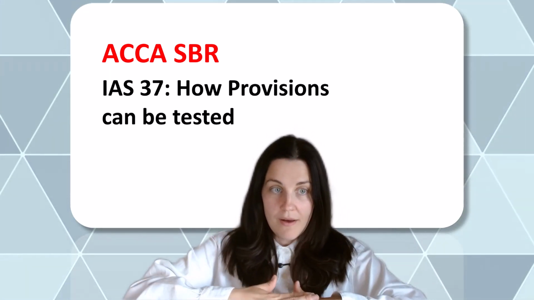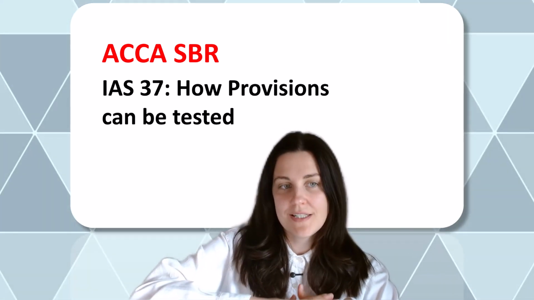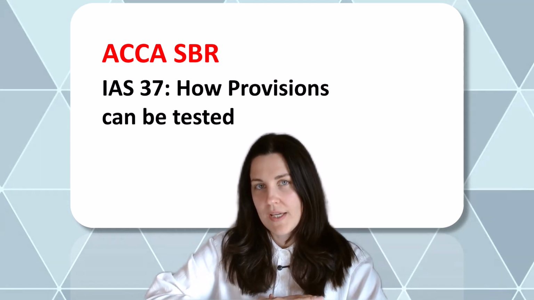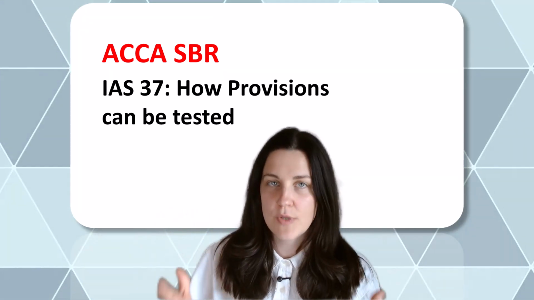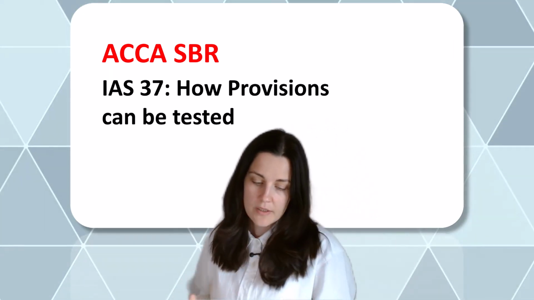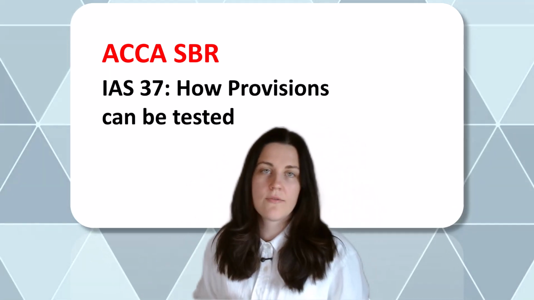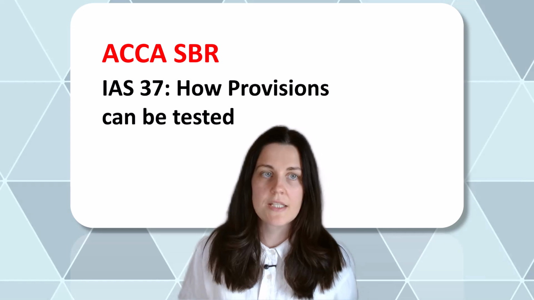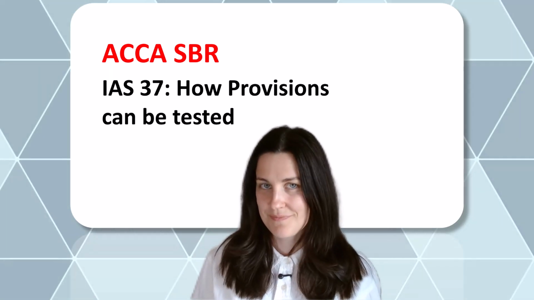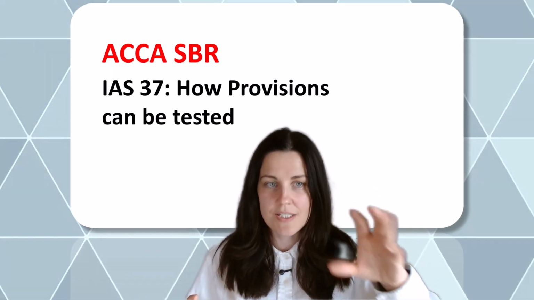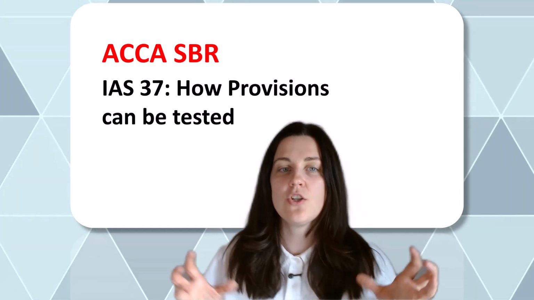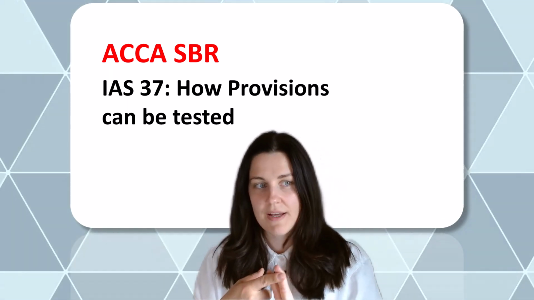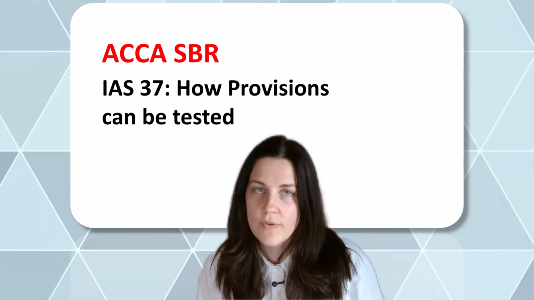Provision will be applied when there has been a past event, when there is a probable outflow of economic benefits, and where there is a present obligation. So merely intending to cause environmental damage would not obligate us to create a provision for environmental damage. And you will need to apply these definitions when challenging the scenario. So a present obligation that arises from past events with the probable outflow of economic benefits.